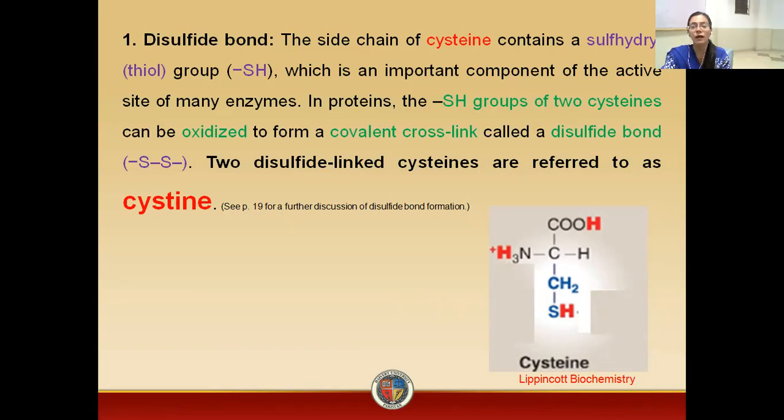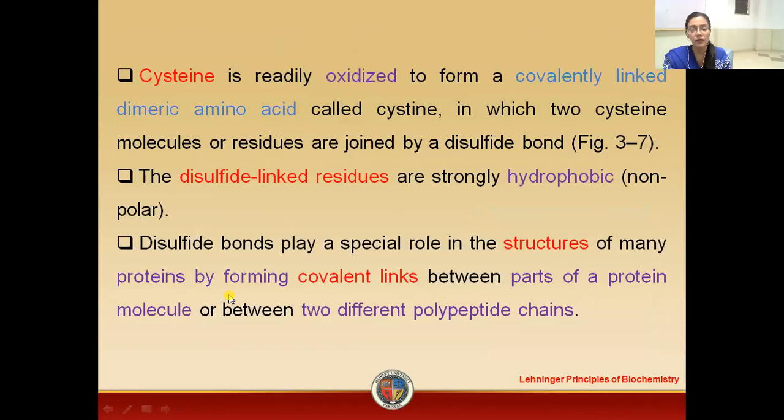So when we have two cysteines united to one another by a covalent bond, united to one another by disulfide linkage, then in that case, these two disulfide linked cysteines are referred to as cystine. So there is difference between cysteine and cystine. Now after uniting two cysteines, we have cystine. So what is happening with cysteines?